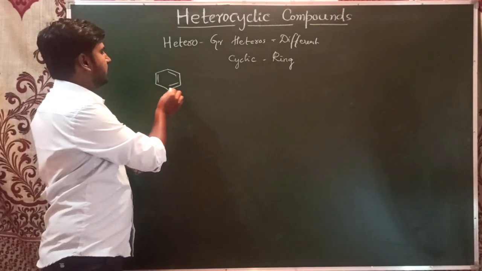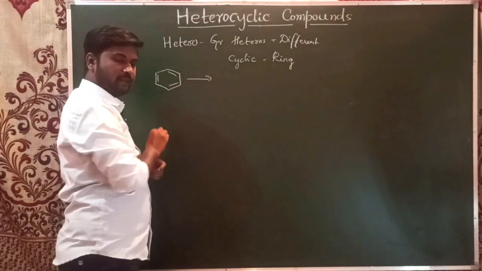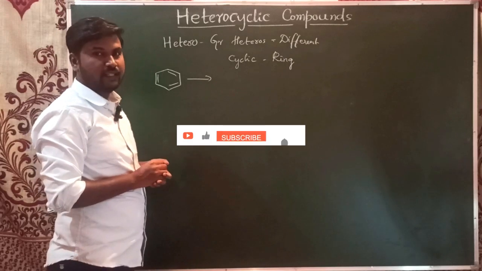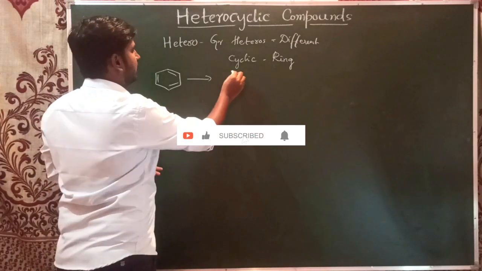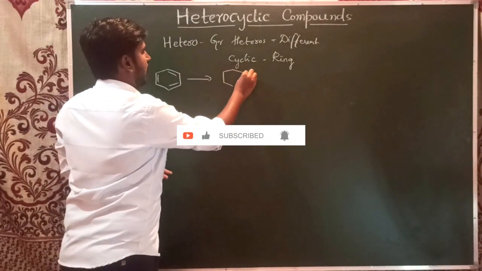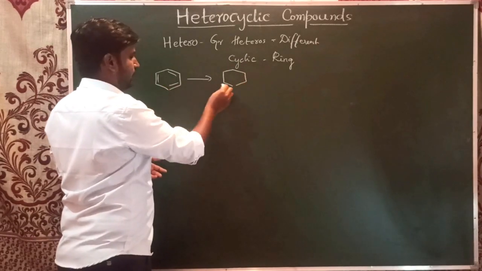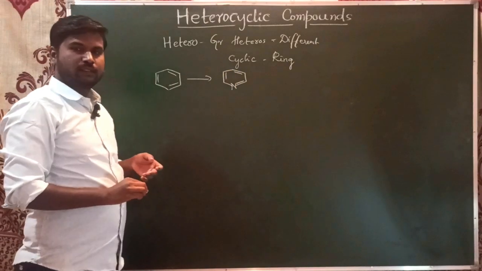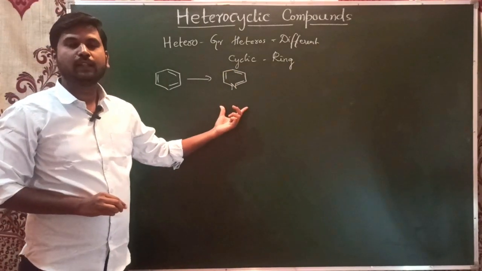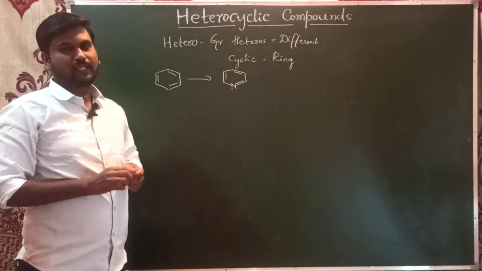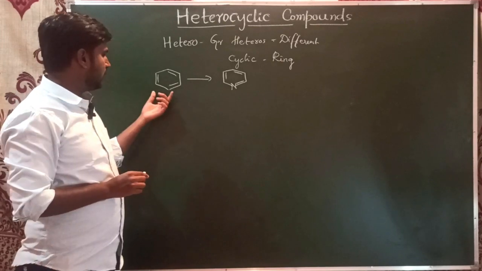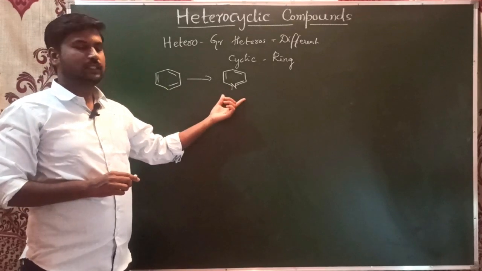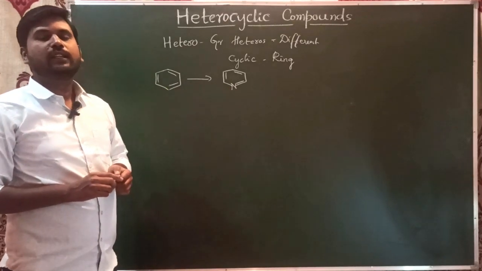So if one of the carbon atoms in the ring is replaced by any other element other than carbon, for example, I am going to replace this carbon with nitrogen, then this compound becomes a heterocyclic compound. I have just replaced a carbon in benzene with nitrogen, and that becomes a heterocyclic compound.